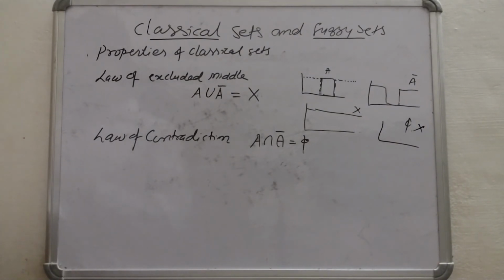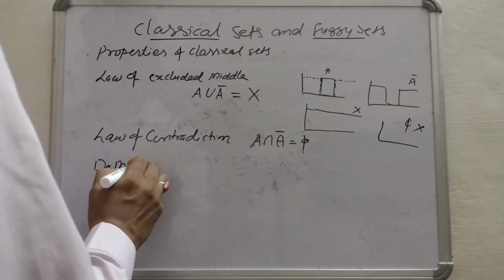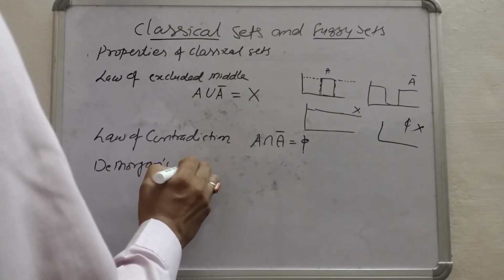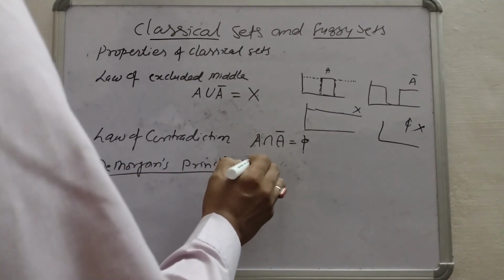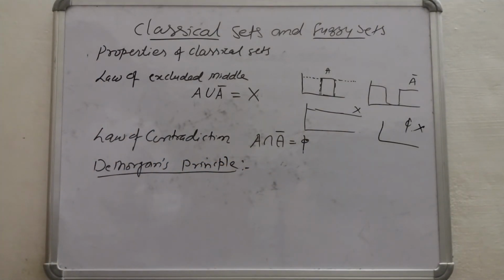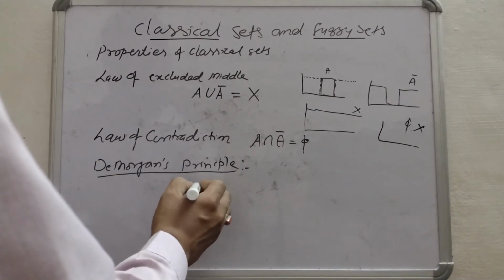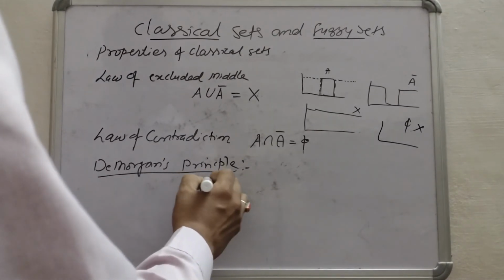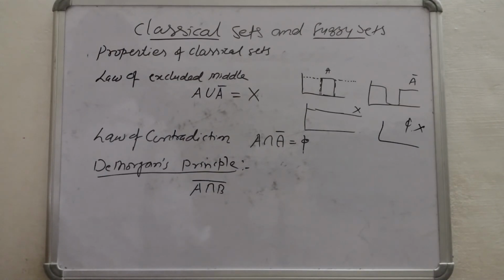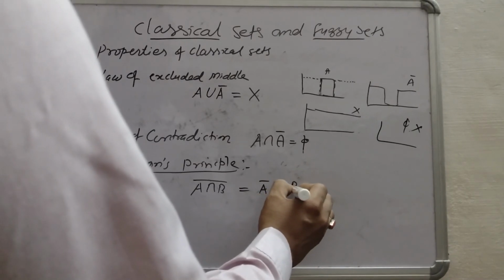Now next is De Morgan's principle. This we have already discussed in earlier classes, like in digital electronics, the De Morgan theorem. According to the De Morgan theorem, if we calculate A intersection B whole complement, it is equivalent to A's complement union B's complement.